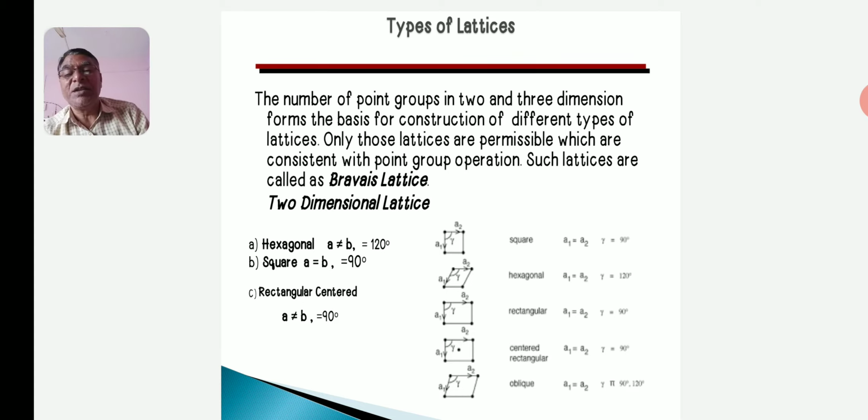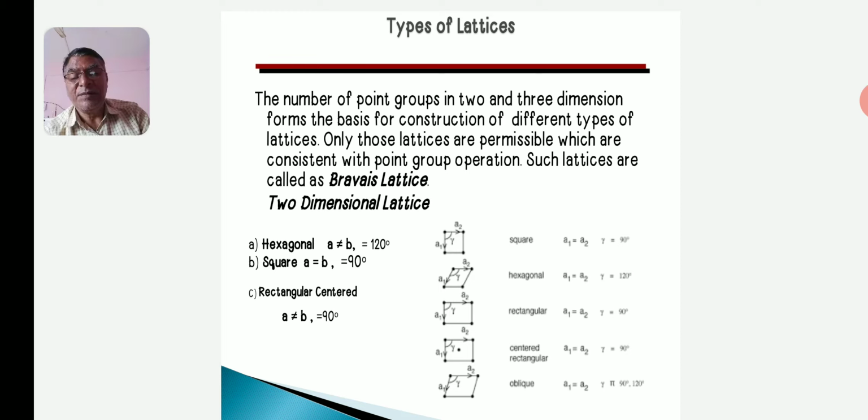It can be stated that the 10 and 32 point groups in 2 and 3 dimensions produce only 5 and 14 distinct Bravais lattices respectively. The Bravais lattices further become a part of 4 and 7 distinct crystal systems respectively, and they are described below.